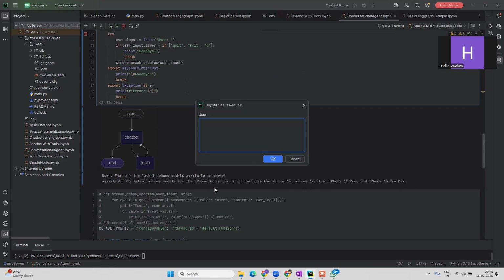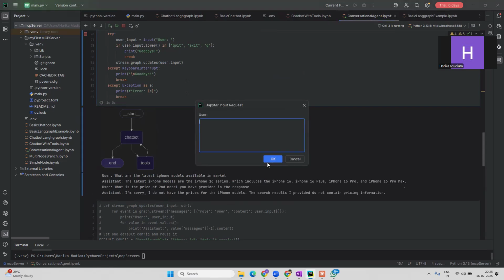So I would say, what's the price of the second model you have provided in the response? And let's see how it will give the answer.